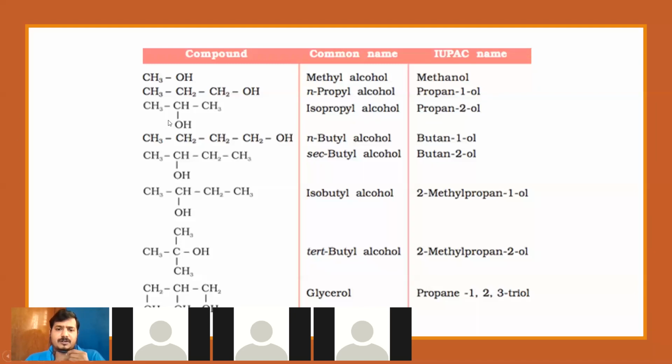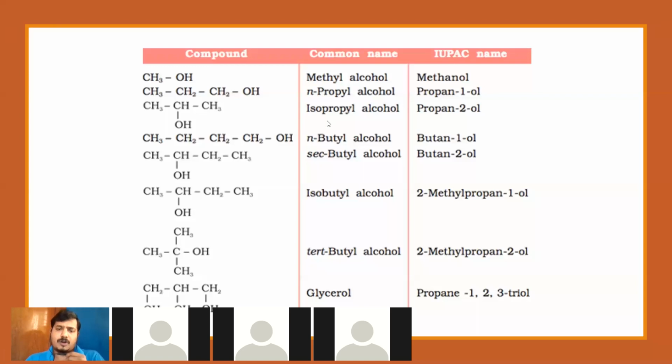Coming to the third one, once again I have a propyl group. But the difference between this and the previous one is that this is a branched chain. Now, how do I indicate a branch in the common system? We use the term iso. Iso is used to indicate a branch, and this is a propyl group.